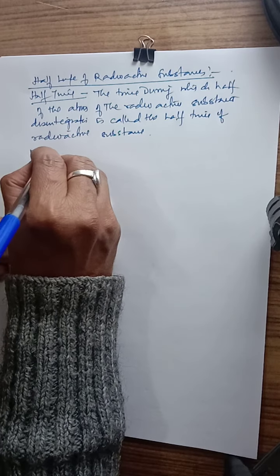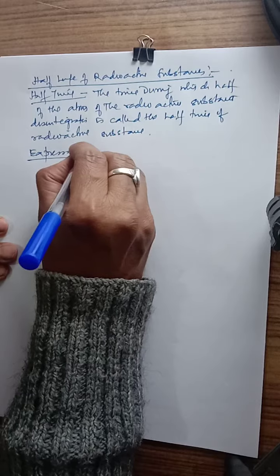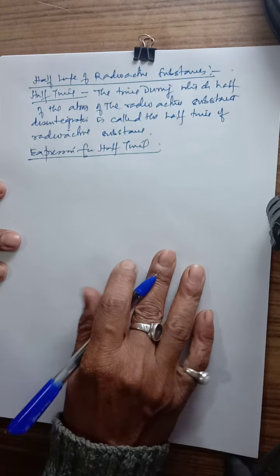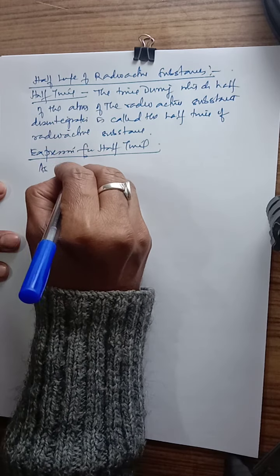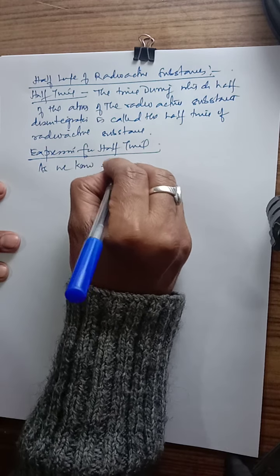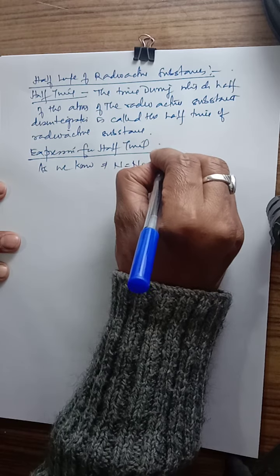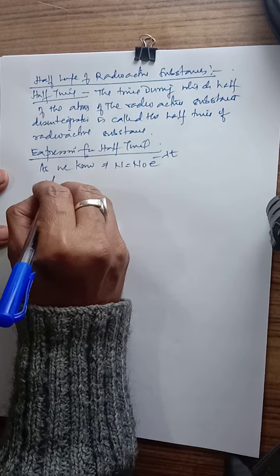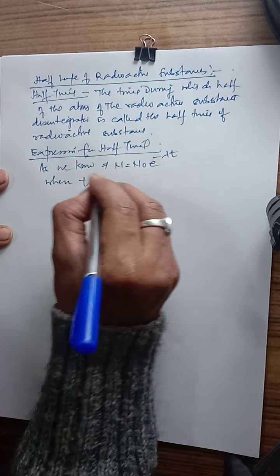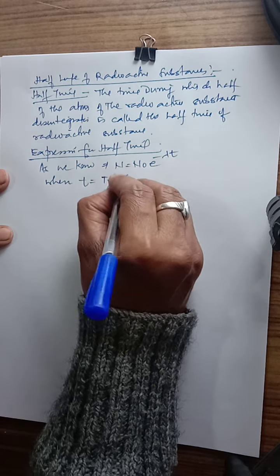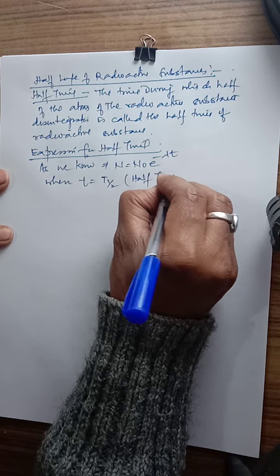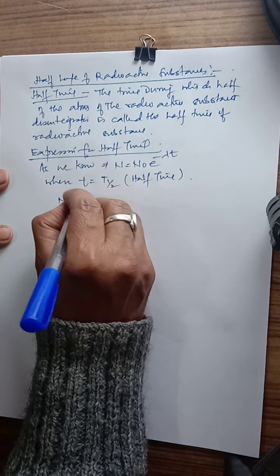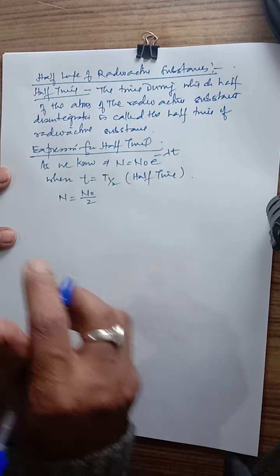Now the expression for the half time. As we know, N equals N0 e raised to the power minus lambda t, that is the decay equation. When the time becomes t 1 by 2, the half time, the amount of undecayed element is half of the previous one.